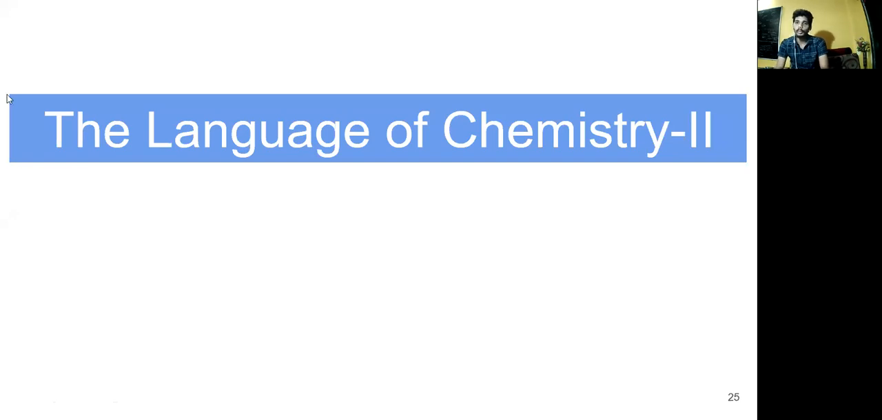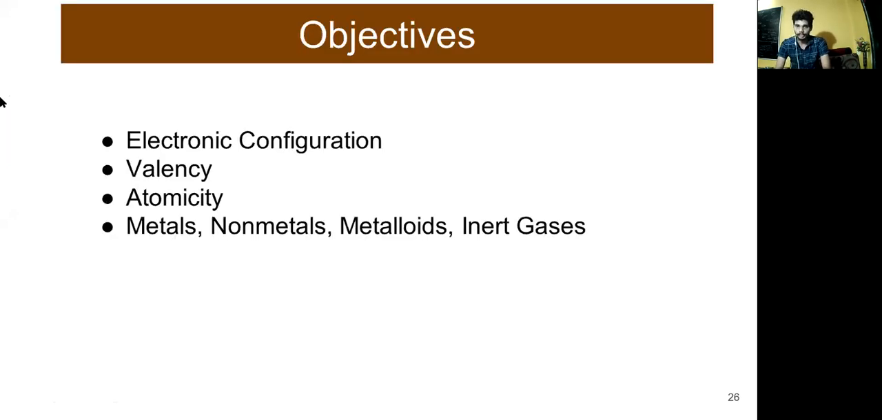And what are the objectives of this session? In this session, we're going to talk about electronic configuration, valency, atomicity, metals, non-metals, metalloids, and the inert gases. The learning objectives are to calculate the valency, understand what atomicity is, and draw the electronic configuration of any atom. So let's begin.